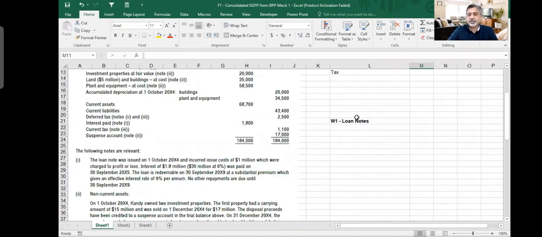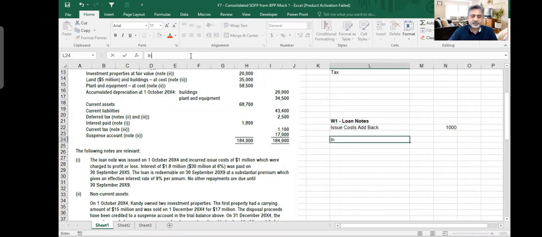Interest calculation. Okay, I would say that issue costs add back to my 1 million. Then interest calculation.